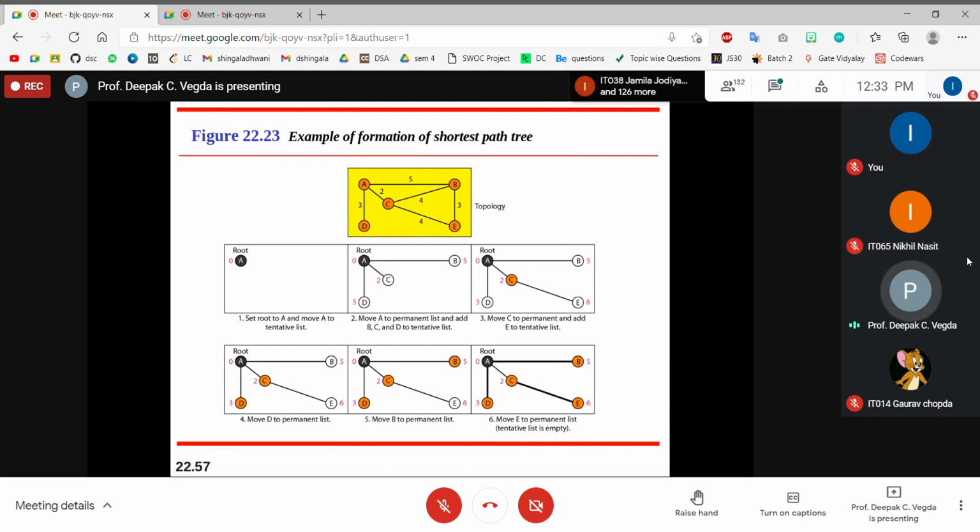Is it clear now? Smith? Smith, Somyadeep, is it clear? Okay.